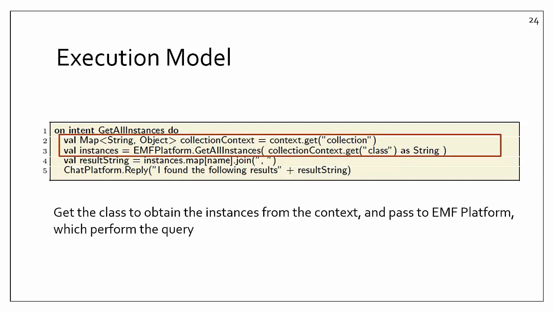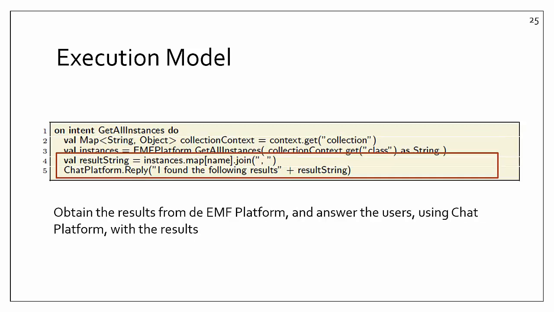The first two lines in the rule get the class name parameter value from the contents variable, available in every execution rule, and pass it to the EMF platform, which performs the query. Then the last two lines obtain the results from the EMF platform and answer the user with them.